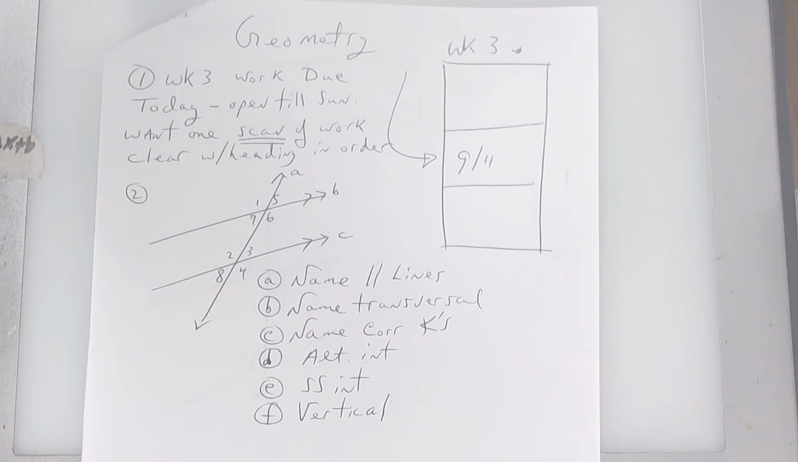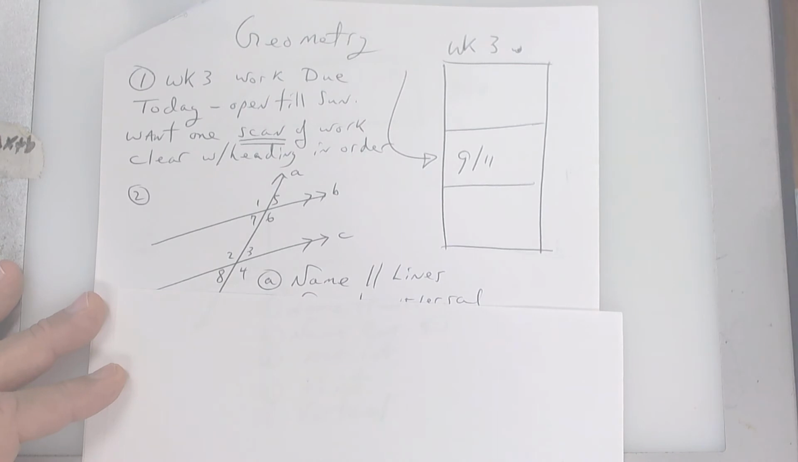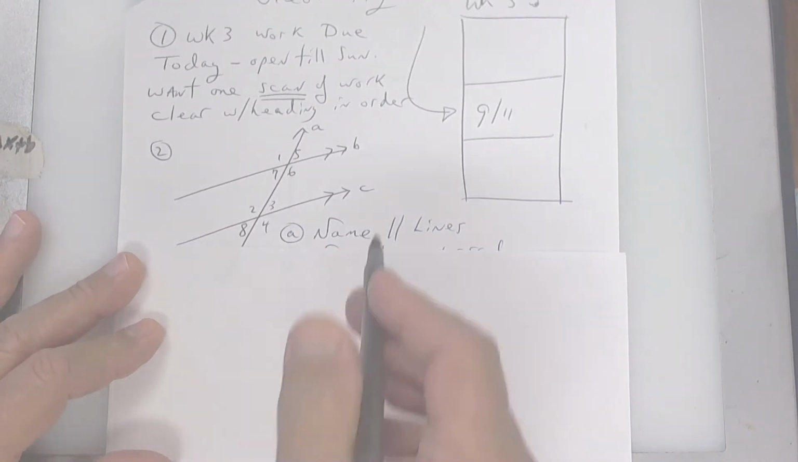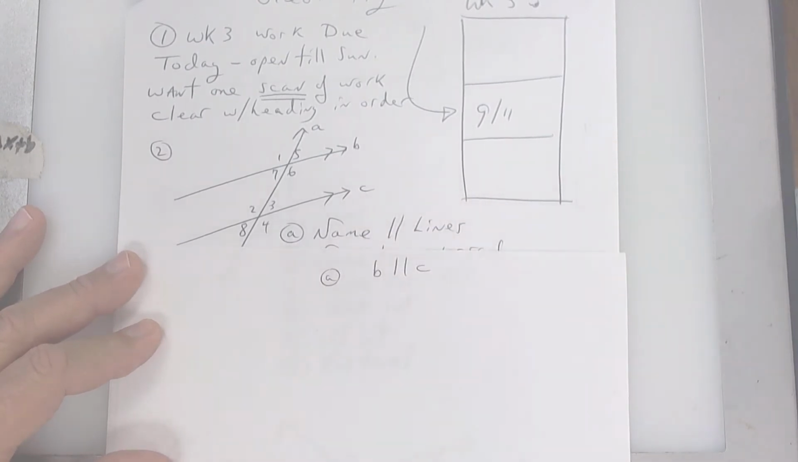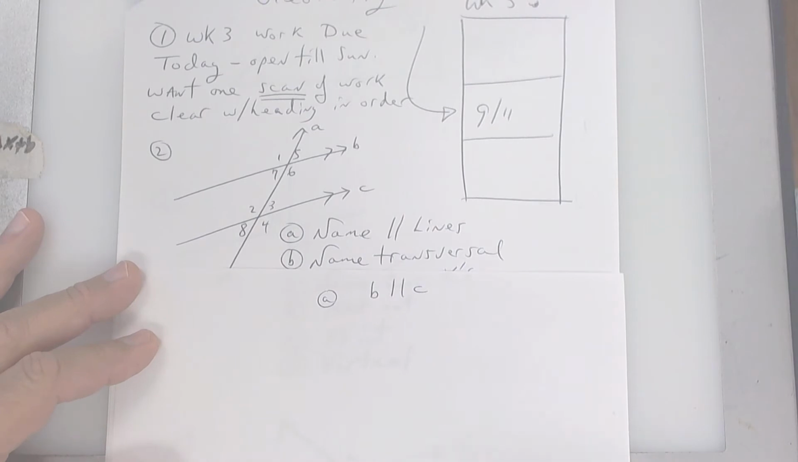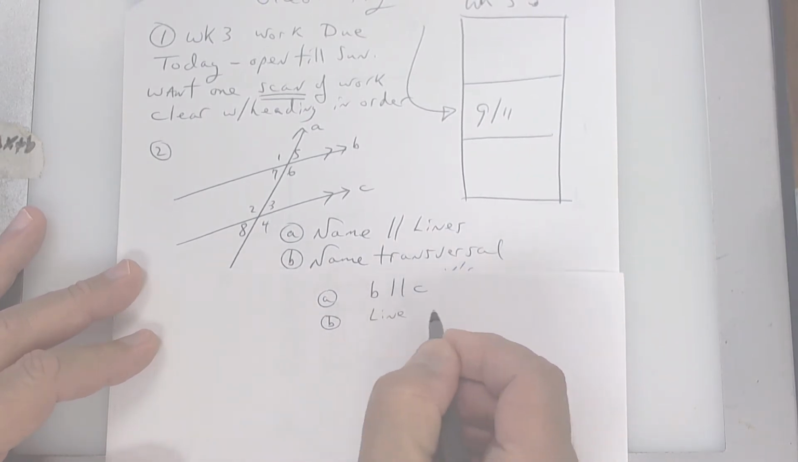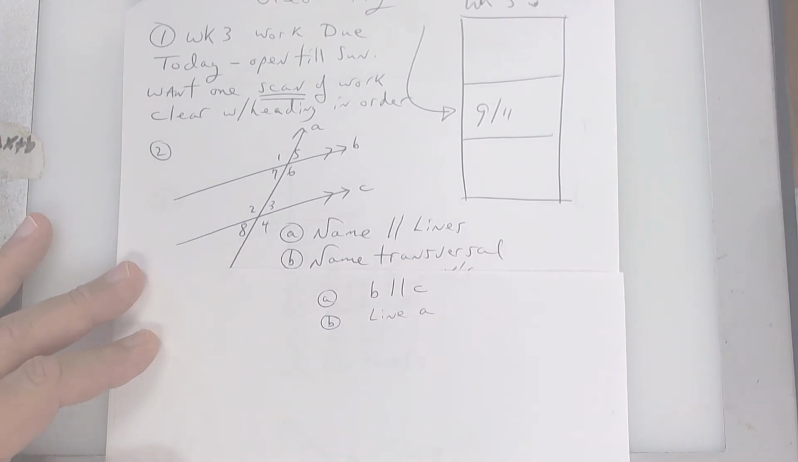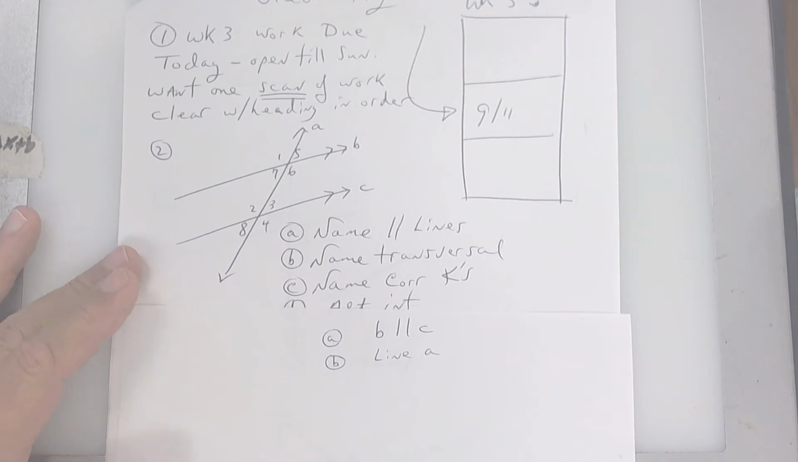All right, so right now, this should be 3 sheets for your bell work, and you'll turn that in at the end. Name the parallel lines. Well, you would say A, you would say B is parallel to C. Name the transversal, B. You would say line A. A transversal is a line that cuts 2 parallel lines, 2 or more.